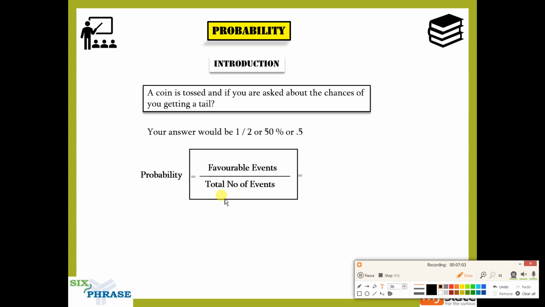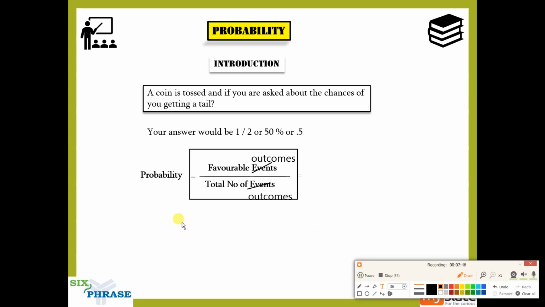If total number of events confuses you, you can also take it as total number of outcomes. Instead of events, guys, just take it as outcomes. At the beginning it will cause confusion if I say events, so we'll keep it as outcomes. So favorable outcomes by total outcomes. Yes, so this is probability: probability is favorable outcomes by total outcomes.